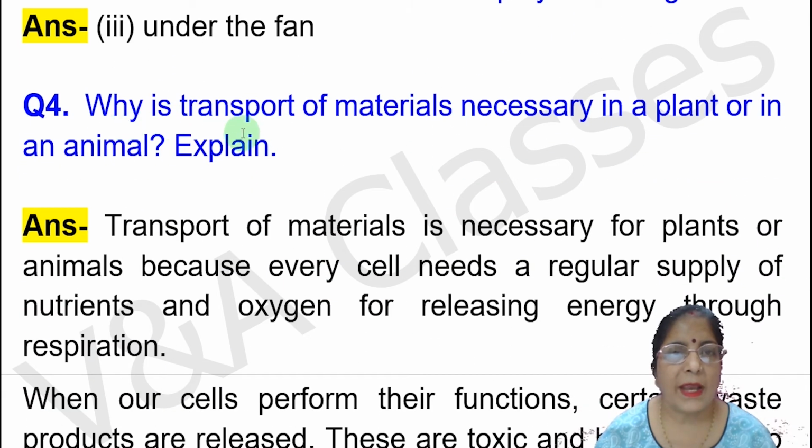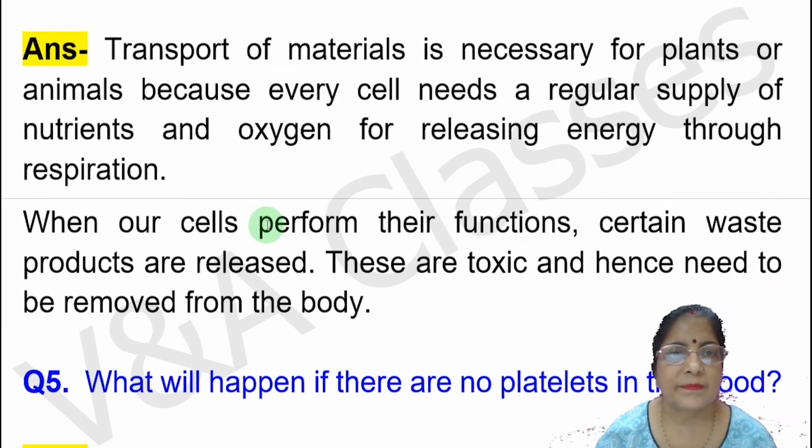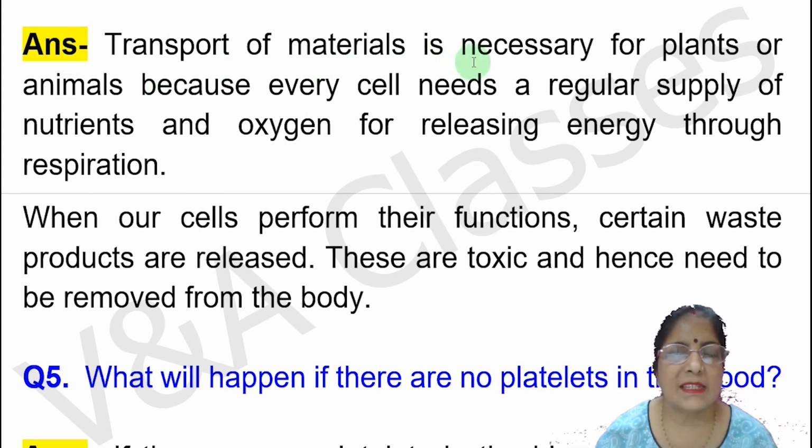Next question. Why is transport of materials necessary in a plant or in an animal? Explain. It means plants और animals में material का transport क्यों जरूरी है? Explain करें. Answer. Transport of materials is necessary for plants or animals because every cell needs a regular supply of nutrients and oxygen for releasing energy through respiration. When our cells perform their functions, certain waste products are released. These are toxic and hence need to be removed from the body.